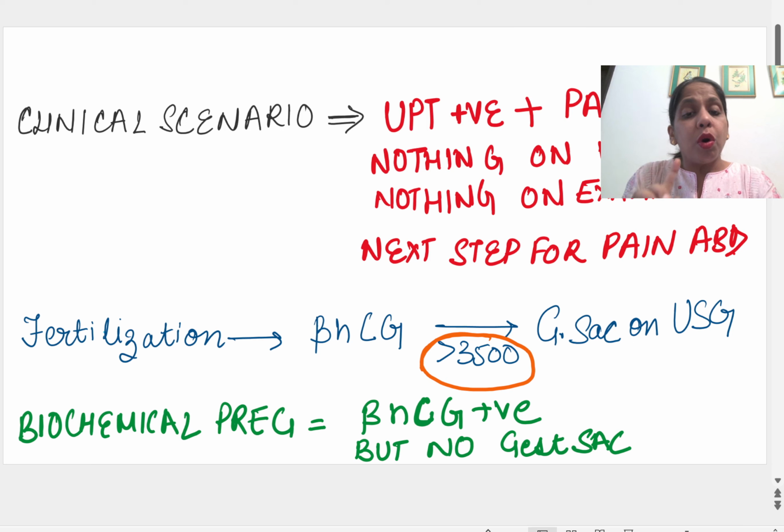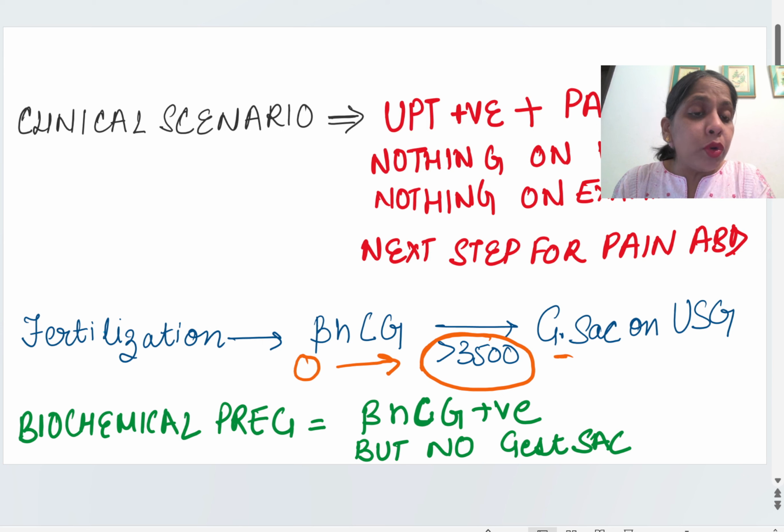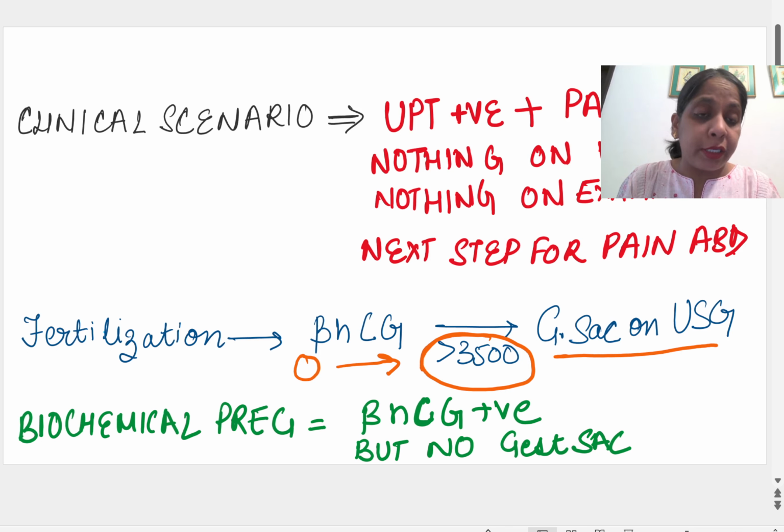So what is this in-between stage? When the beta hCG is increasing from 0 to 3500, in this stage there will be no gestational sac on ultrasound and no finding on examination. This is the stage in which only beta hCG is positive, with no finding on examination and no gestational sac on ultrasound. This stage is known as biochemical pregnancy. It means only beta hCG positive, no other findings.